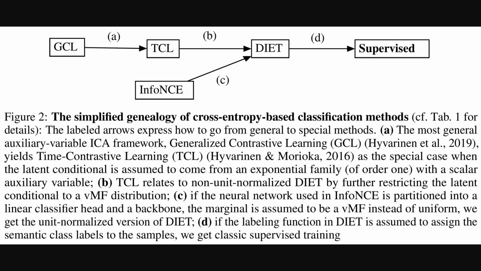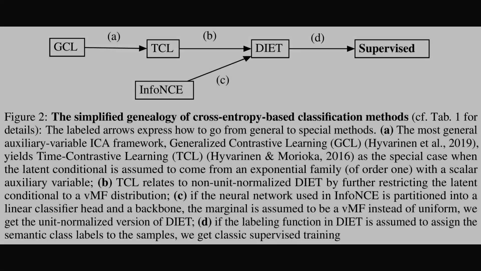Okay, building on that DIET framework, Figure 2 lays out a kind of family tree, a simplified genealogy for cross-entropy-based classification methods. You see how it positions DIET as evolving from broader contrastive learning approaches, like GCL and TCL. And crucially, it shows standard supervised learning as a special case of DIET, essentially when DIET's instance labels become semantic class labels. This connection is really key for the theoretical argument.